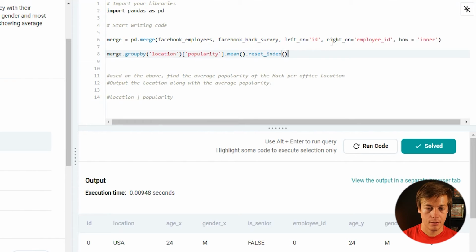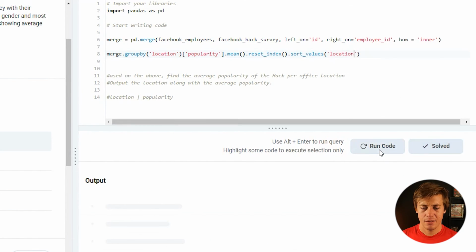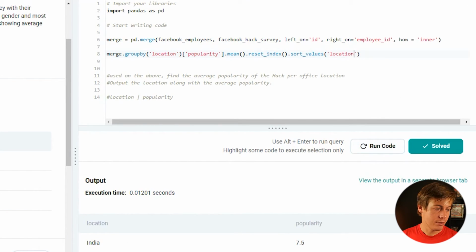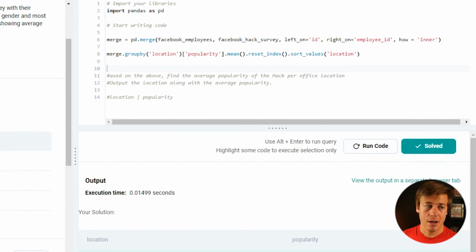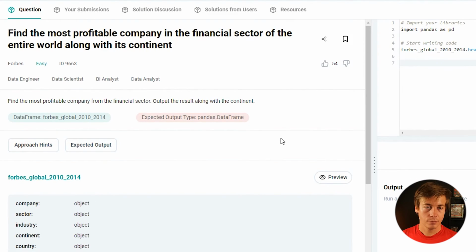Spell that correctly. And then are these in any particular order? I don't think so. And then sort location, that is in order. So sort_values, and then we'll put location over here. That's India, Switzerland, UK, USA, 7, 5, 14, 3, 4, 6. Switzerland, man, they hate Hack. And then the solution is correct. That has been solved.